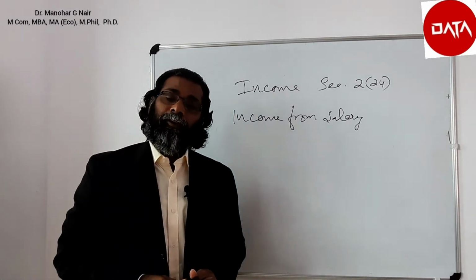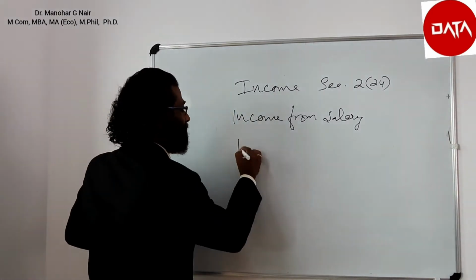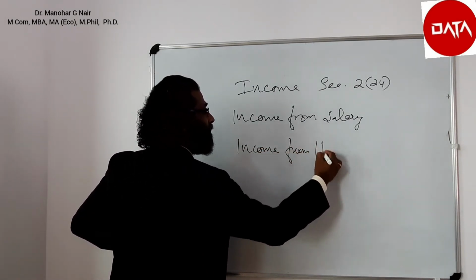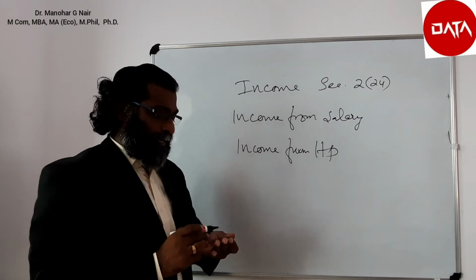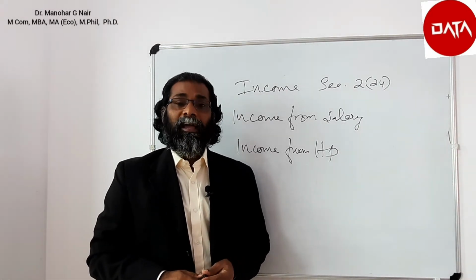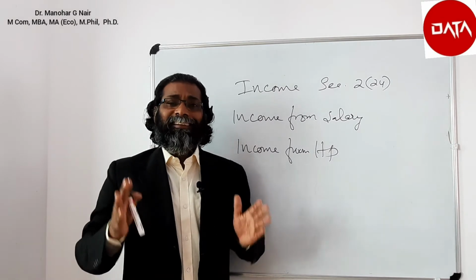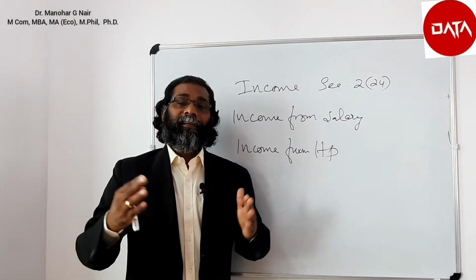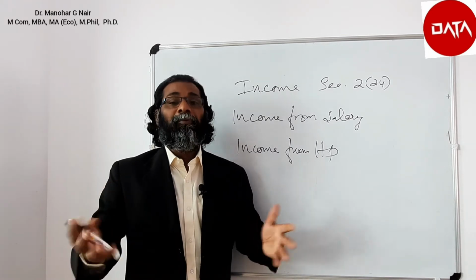Second is income from house property. Income from house property is the second head of income, under which the rent received or, based on the annual value, the income will be computed.